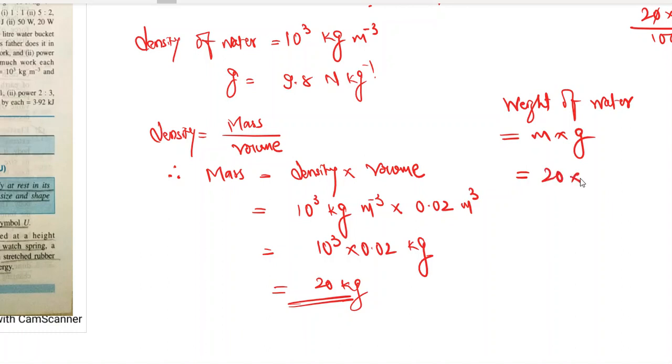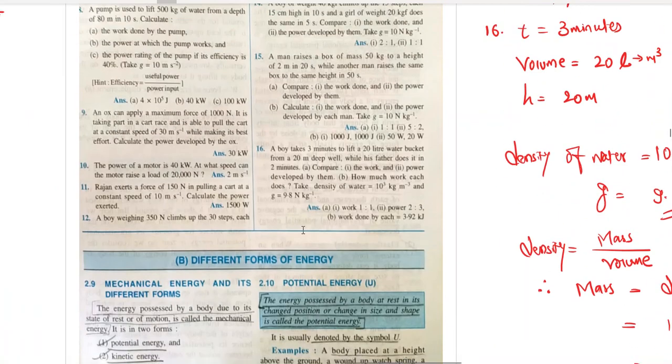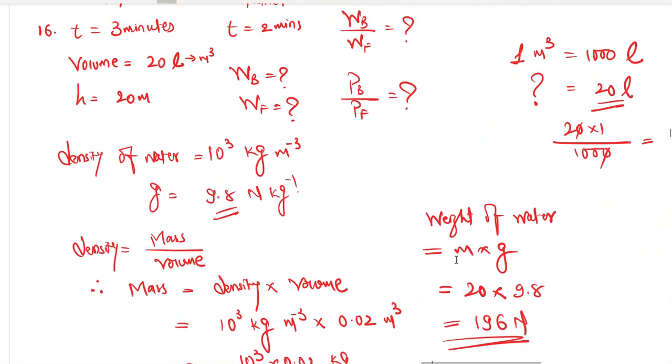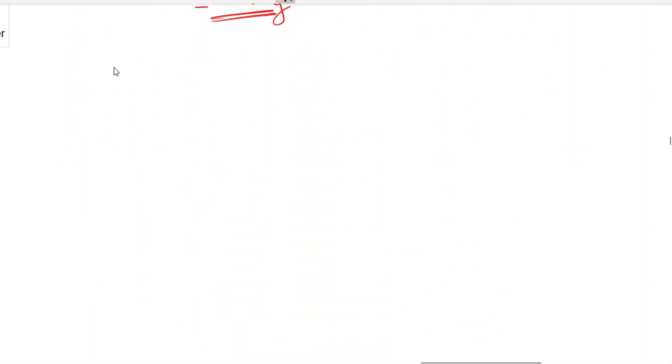Mass is 20 and acceleration due to gravity they have given as 9.8. So this is 98 into 2 or 196 Newton. Weight of water is 196 Newton. So we've just found the weight. Now the remaining things are still remaining. That is the work done by them, the ratio of work done by them, and the ratio of the power developed by them. Let's find the work done by them.